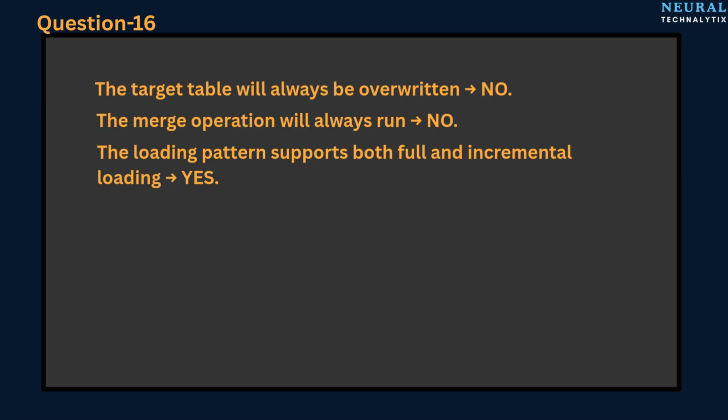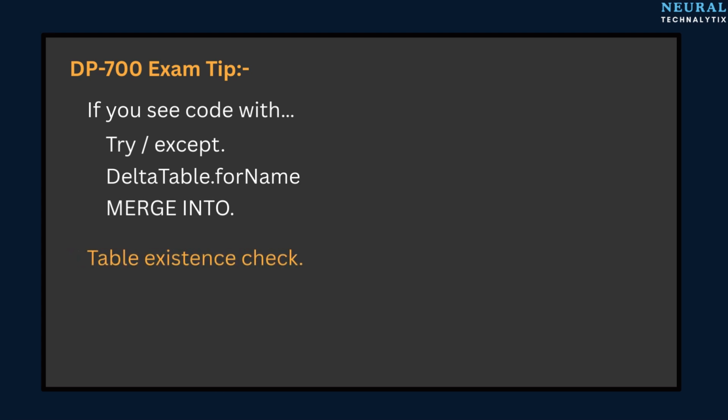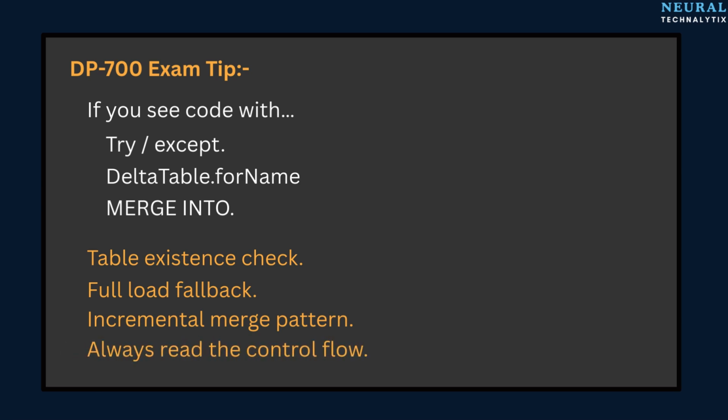Yes. Before we finish, here's a very important DP-700 exam tip. If you see code with try or except, DeltaTable.forName, merge into, your brain should immediately think table existence check, full load fallback, incremental merge pattern. Always read the control flow.